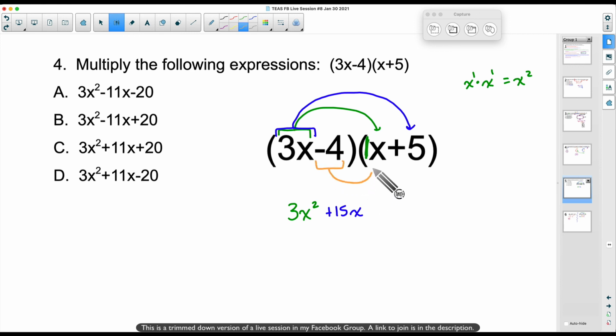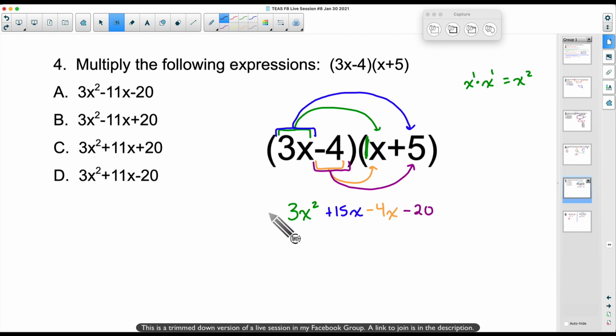Negative 4 times 1x, well, negative 4 times 1 is minus 4. Don't forget about this lonely x over here. And then last but not least, negative 4 times a positive 5. A negative times a positive is always a negative. Therefore, we get minus 20.